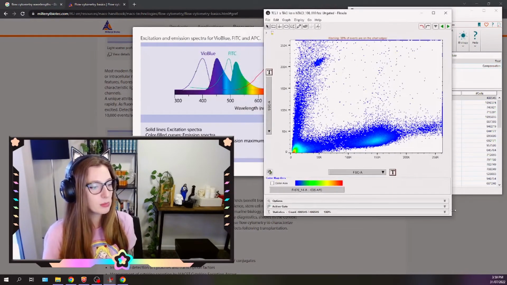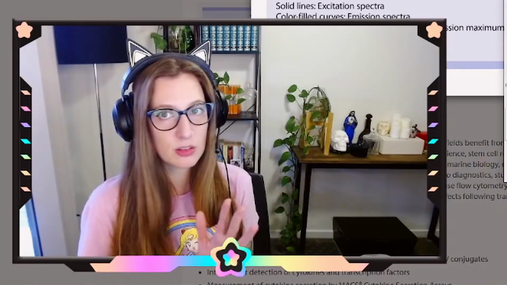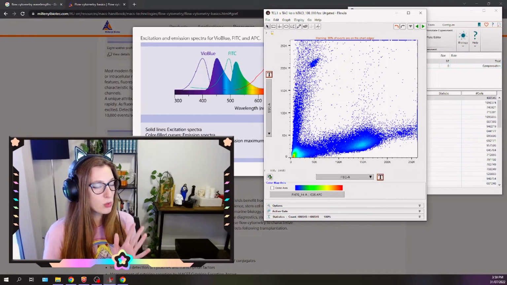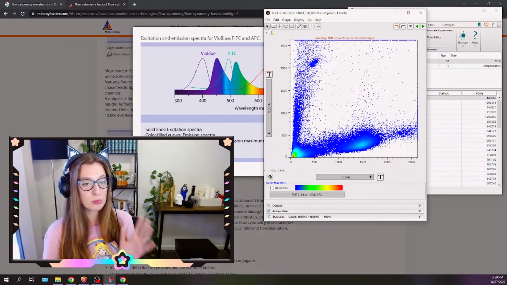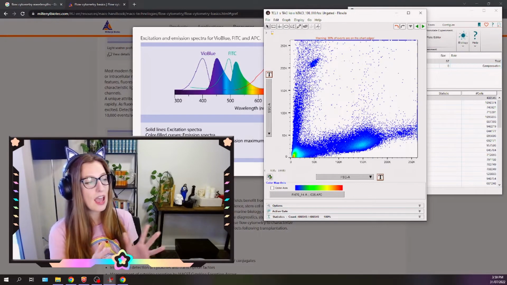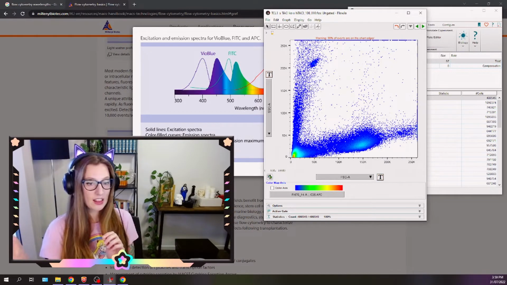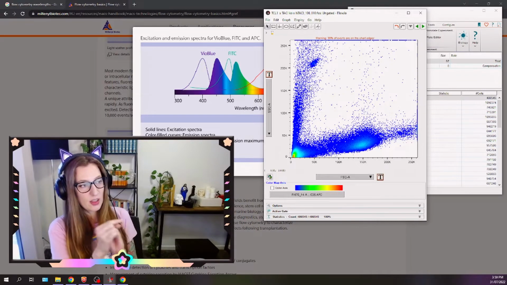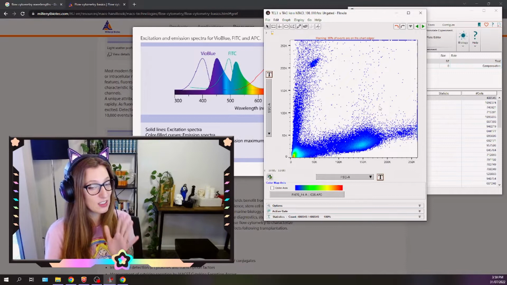So this is a scatter plot. These are samples that I ran this week on the machine. Each one of these dots represents a cell or an event, as they're described by the program. This was a blood sample, and I treated it with an antibody cocktail, and the fluorescent probes bound to the surface of my cells. All of those cells pass through that capillary that I was talking about, and they were shot at by the laser, and then we get this data here. So each dot is a cell or an event.